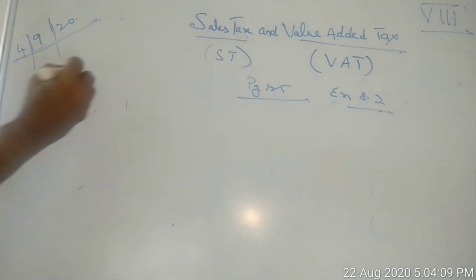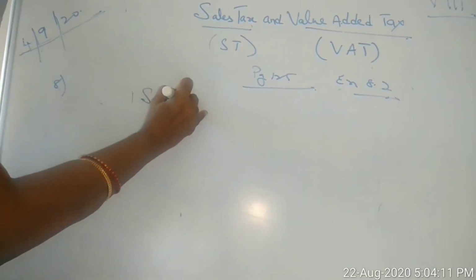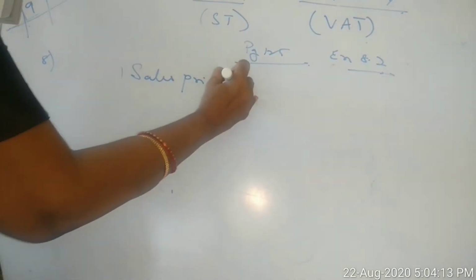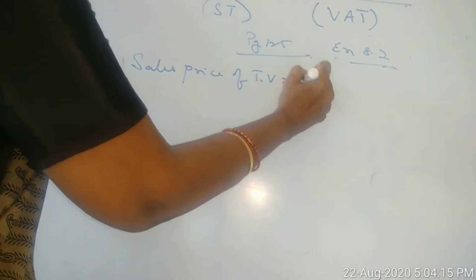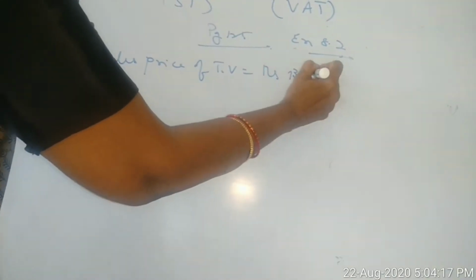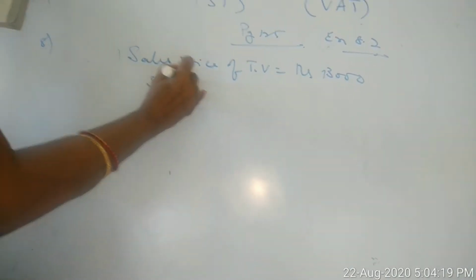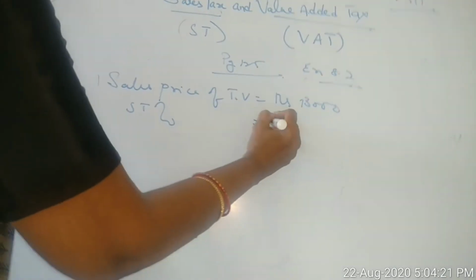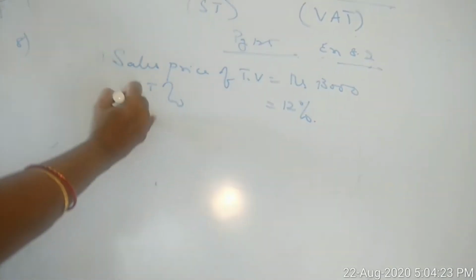The price of the TV. Price of the TV means what, children? Sales price of the TV is rupees 13,000. ST% is equal to 12%.